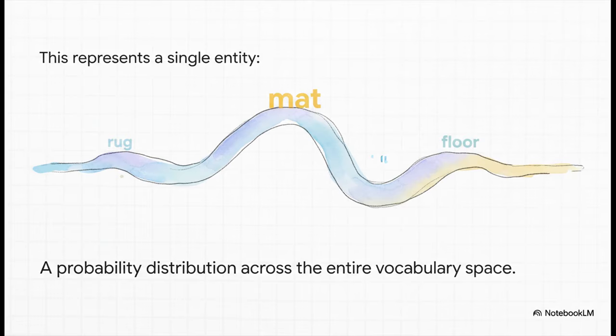So, when you see a distribution that looks like this, it's super important not to think of it as a list of options the AI is choosing from. This entire array, it's a single thing. It's one state that simultaneously contains the potential for "mat" and "rug" and "floor" and every other word, all held together in this delicate balance.